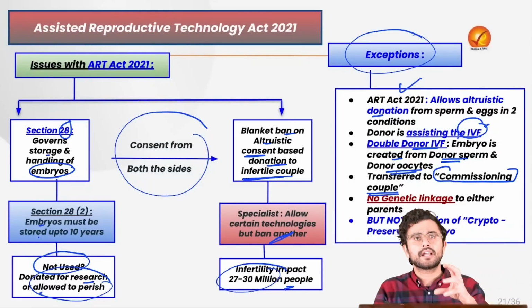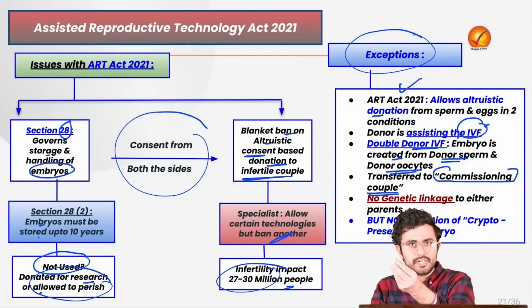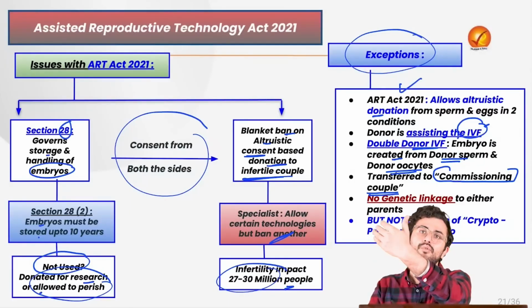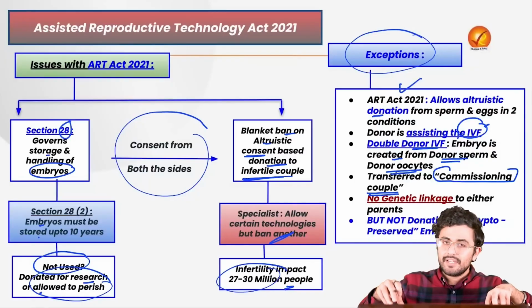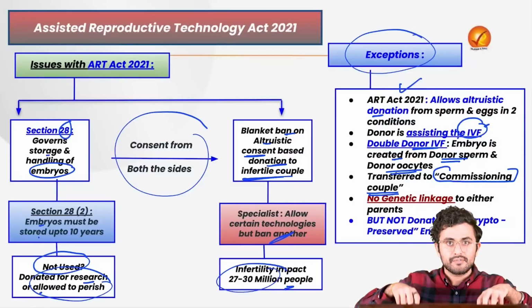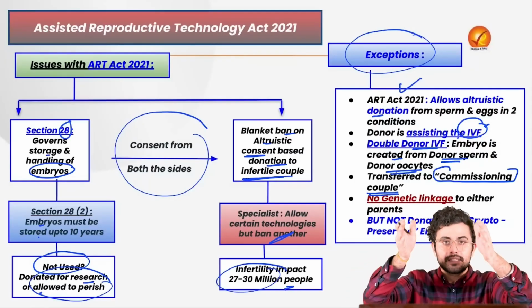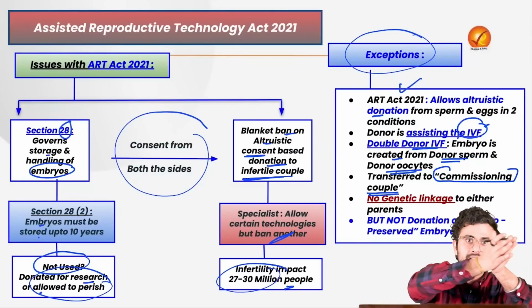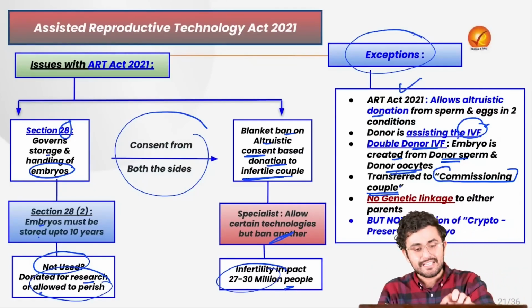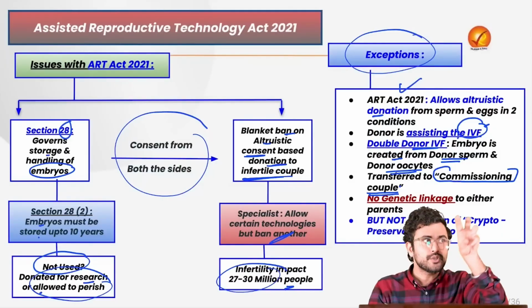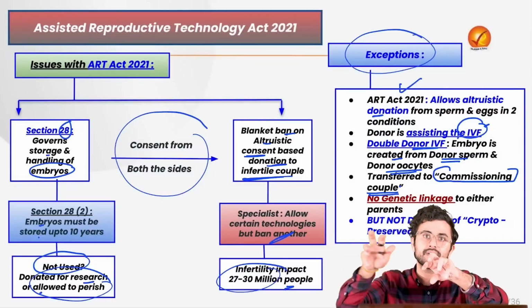So in this case there is complete artificial insemination taking place entirely outside the body, where the sperm has been taken and the eggs have been taken from two different donors. They have merged that and now that is being put into the commissioning couple's body. In this case you can use the frozen sperm or frozen eggs.